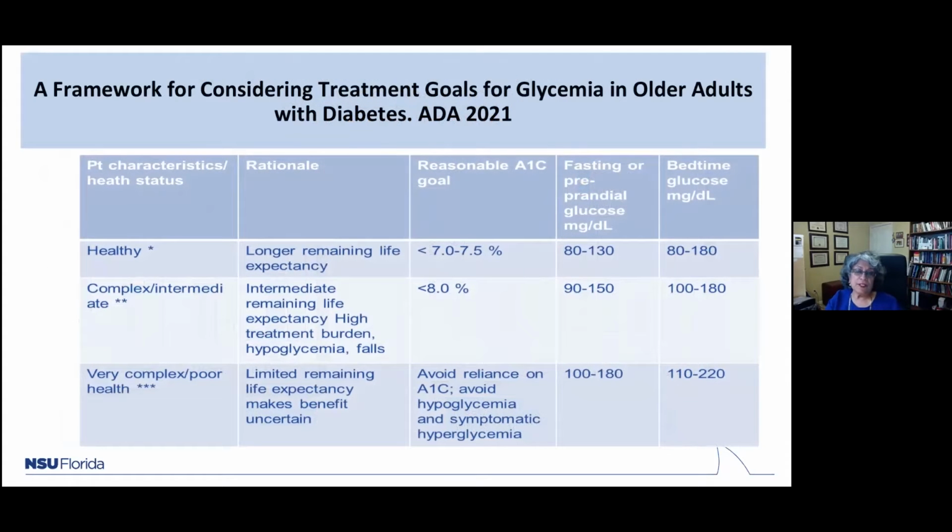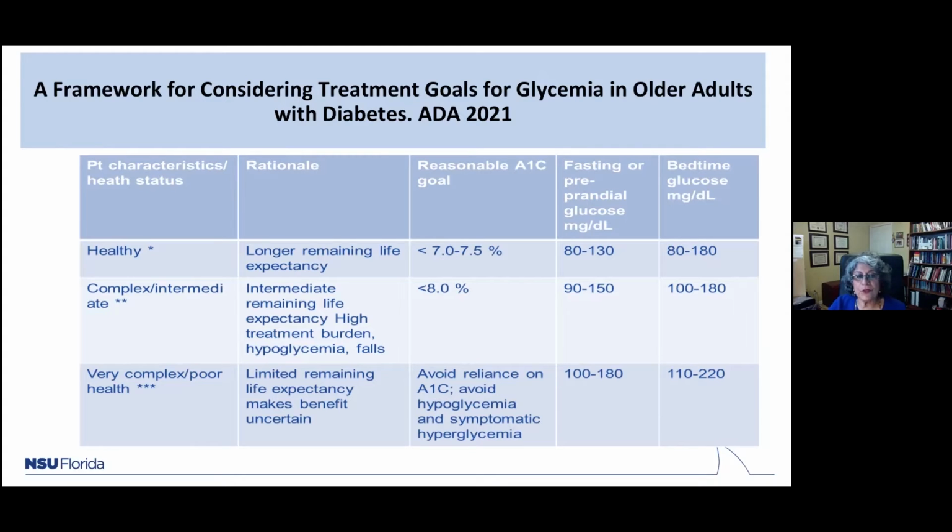So we now need to look at what the exact treatment goals are, what the guideline recommendations are, and of course you can modify that individually. This is from the 2021 American Diabetes Association annual professional guidelines for people with diabetes, and their chapter on older adults is actually growing in size.